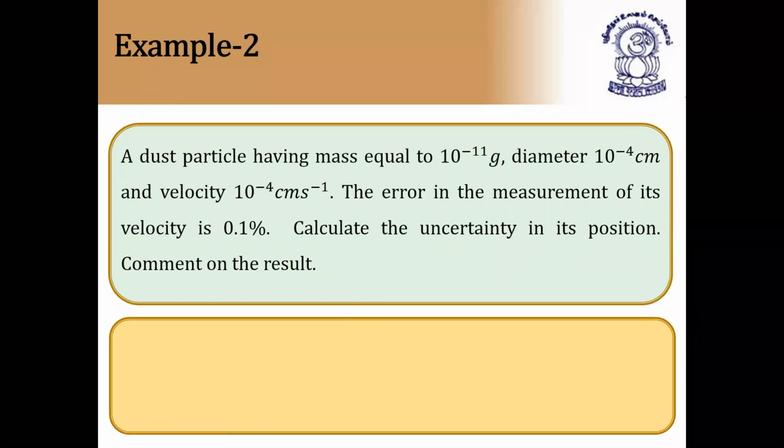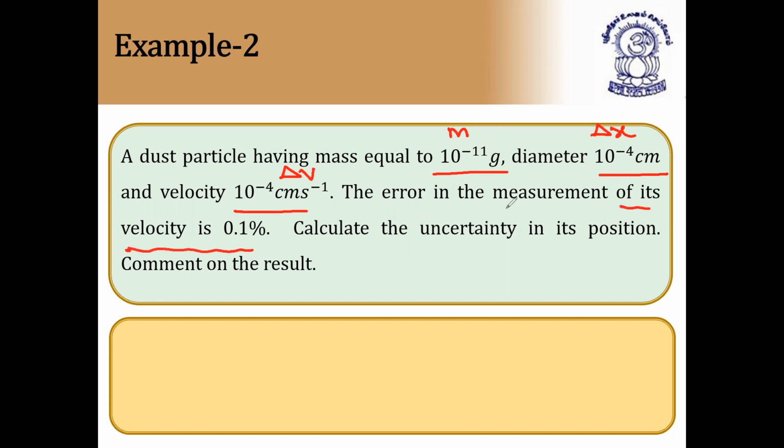A dust particle having mass equal to 10 to the power of minus 11 grams. They have given mass of the dust particle, that is 10 to the power of minus 11 grams. Diameter is given, that is delta x position, 10 to the power of minus 4 centimeter. Diameter is nothing but position. So delta x value is 10 to the power of minus 4. Velocity is given. The error in the measurement of its velocity is 0.1. Here, very, very important. So actual velocity is 10 to the power of minus 4.